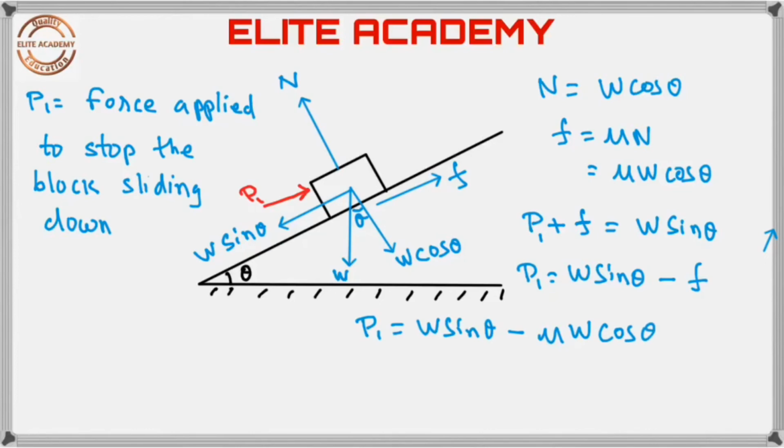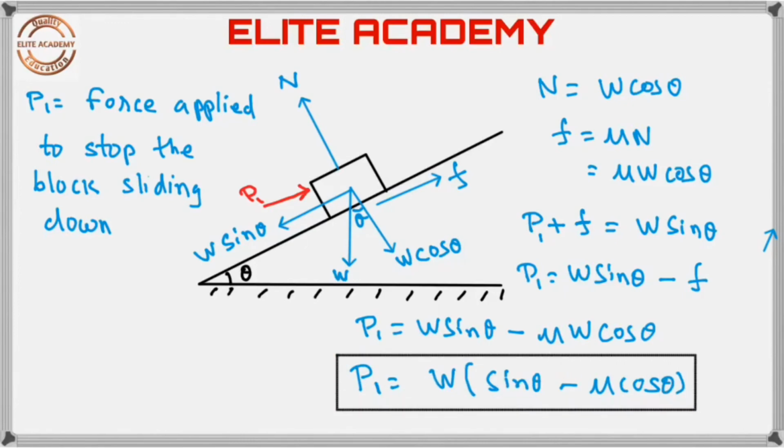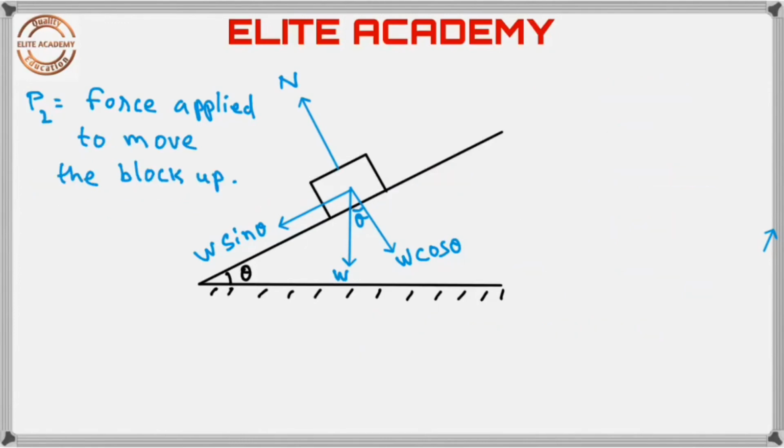We can take W common. So, we get P1 is equal to W into (sin theta minus mu cos theta). This much force is required to stop the block sliding down the inclined plane. Let P2 be the force applied to move the block up.